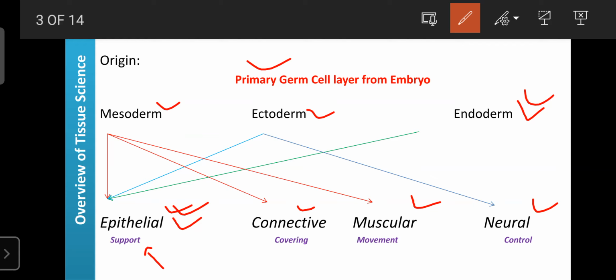And muscular tissue plays an important role in regulating the movement of fluid or the movement of various nutrients or substances. And neural tissue is involved in controlling organ functions and in communication.